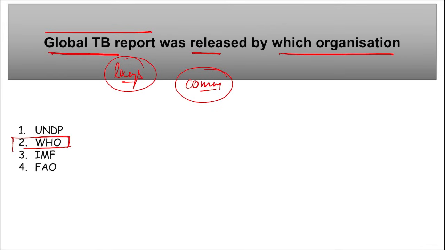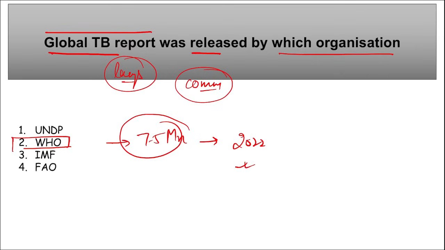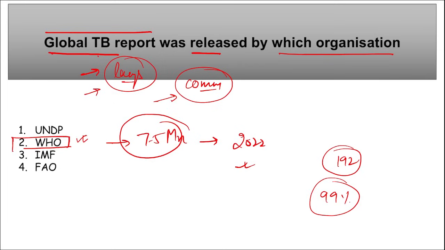This was released by World Health Organization, and according to this report, almost 7.5 million people across the globe were diagnosed with tuberculosis in 2022, right? And this is the highest ever record since 1995, and this can be because of COVID-19. Correct. Also, the report assessed the data from 192 countries with more than 99% of the population. Correct. And also remember, TB is a disease caused in lungs, a communicable disease. Global TB report released by WHO, and here it stated that 7.5 million people were diagnosed with tuberculosis alone in 2022.